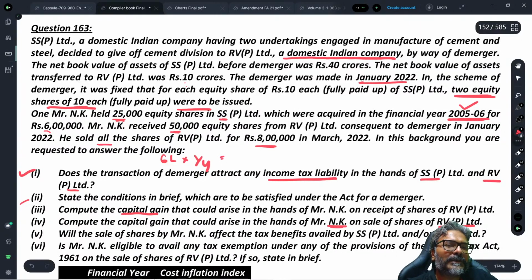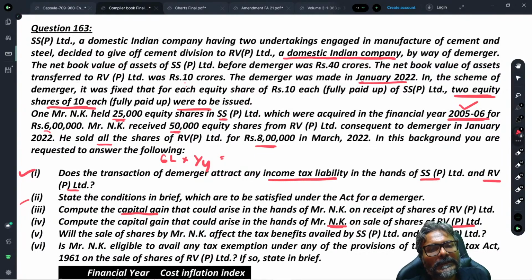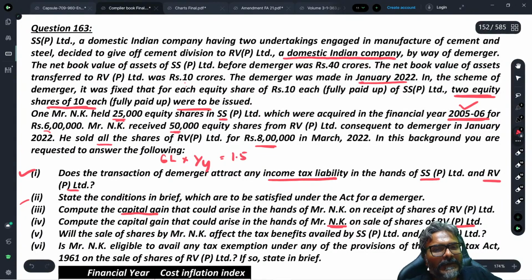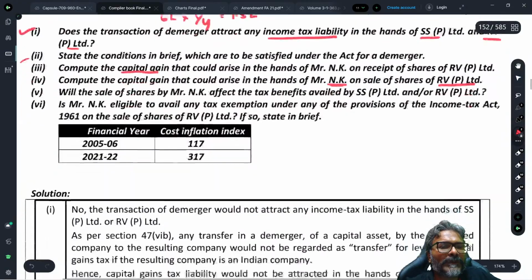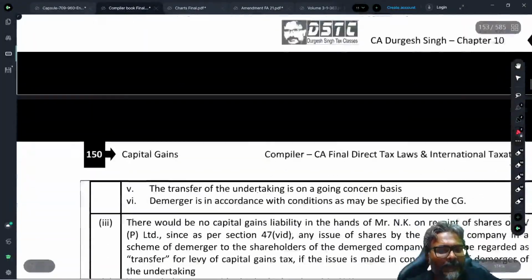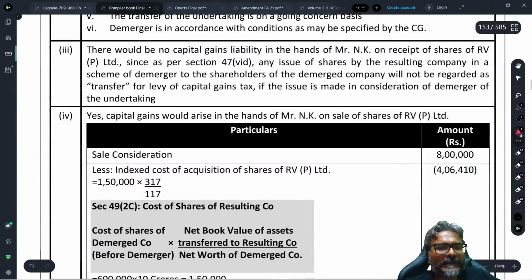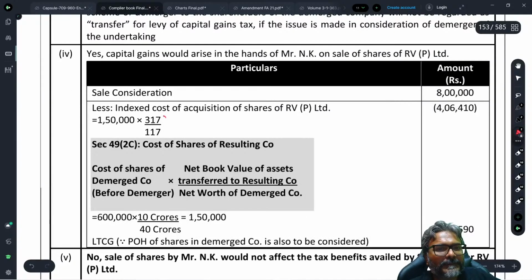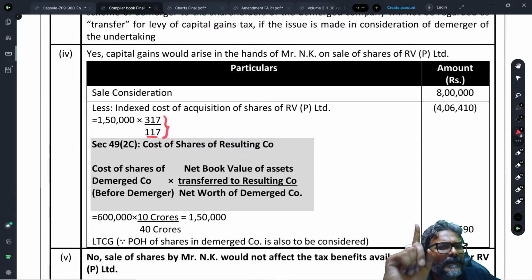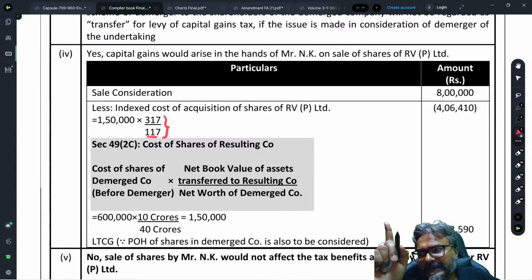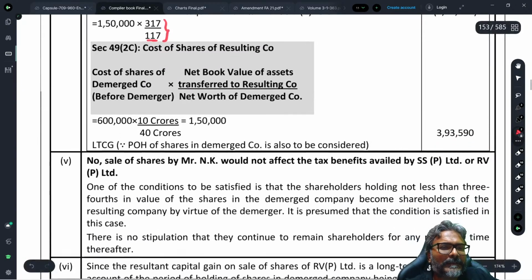So the cost in this case will become how much? In this case, 1.5 lakhs. Now you have to give the indexation benefit. You will have to give the indexation benefit, isn't it? So indexation benefit has to be given. And indexation from 5/6. We already discussed this point, students. Indexation would be from 5/6. And this is how it has to be considered.